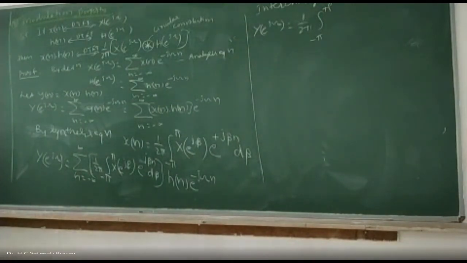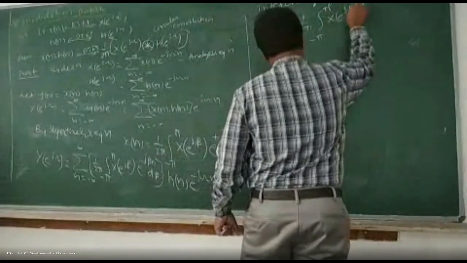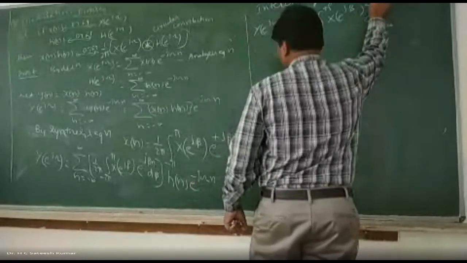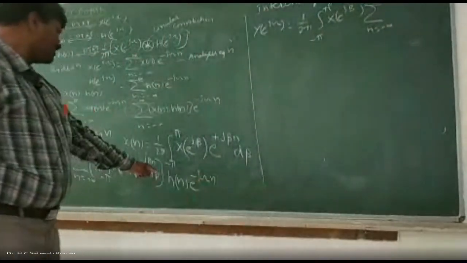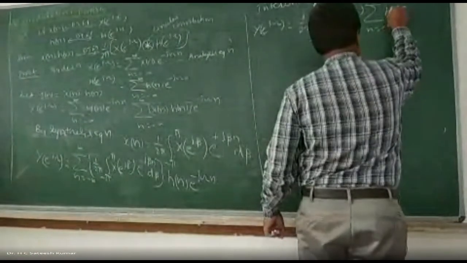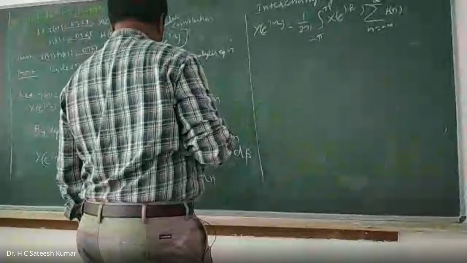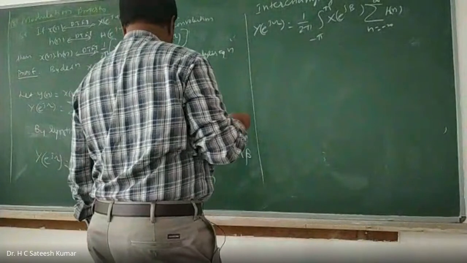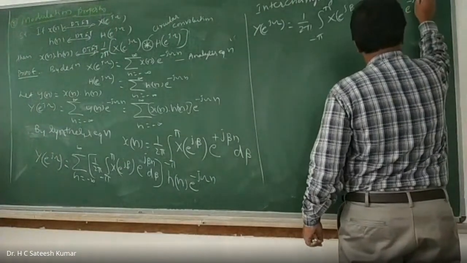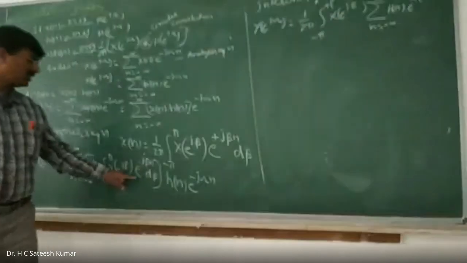X of e to the power of j beta into summation n varies from minus infinity to plus infinity. We take this h of n inside. h of n into e to the power of minus j omega n and e to the power of j beta n.